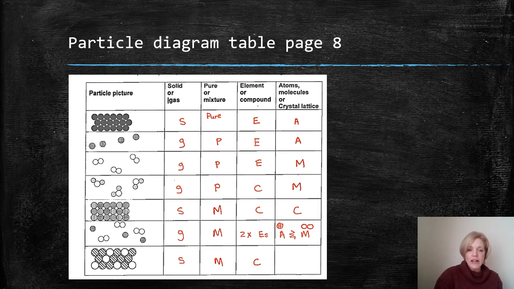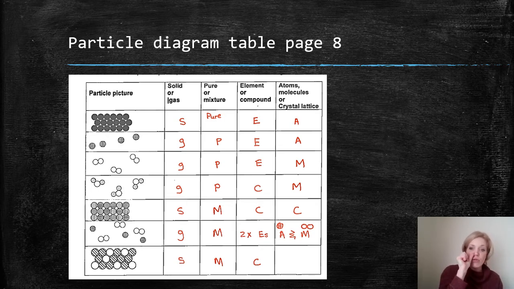The last thing that you had to do was page 8. It was a particle diagram. You had to look at the particle picture and then identify whether something was a solid or a gas, a pure substance or a mixture, an element or a compound, or an atom, a molecule, or a crystal lattice. Now, there's a lot of overlap in all these definitions and key phrases. So don't worry if you think it could be both, or there are two options that are applicable. That's actually quite normal to start thinking along those lines.